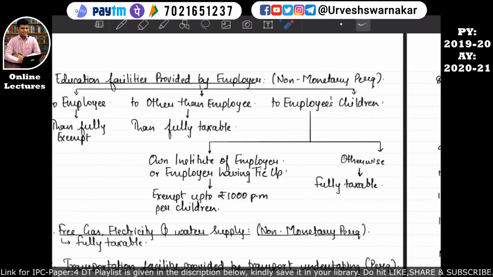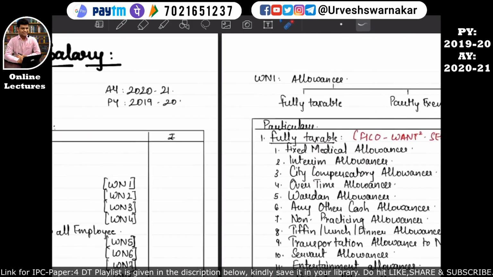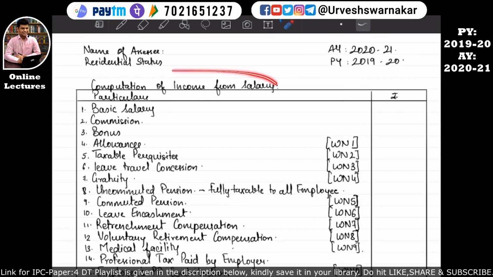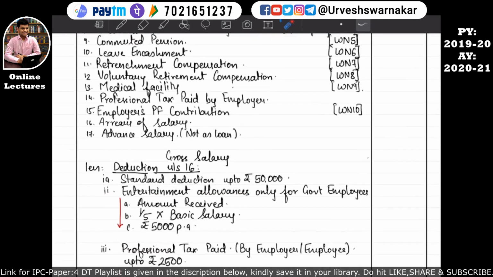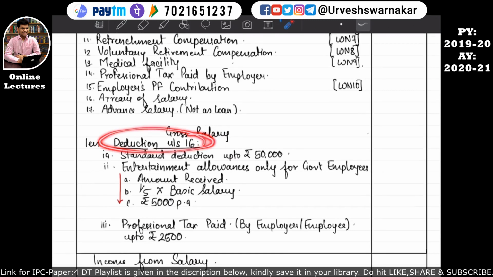That is the computation of income from salary. So in our computation of income from salary, the part up to gross salary has been completed. So let's understand deduction under section 16. Deduction under section 16 is divided into 3 subsections, that is under section 16 subsection 1a, under section 16 subsection 2, and under section 16 subsection 3.